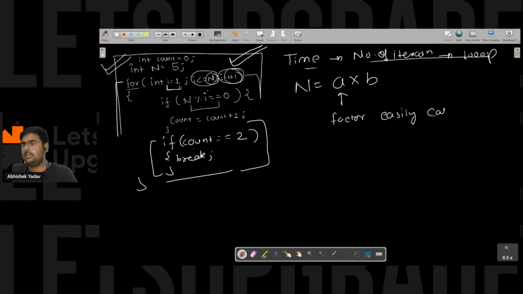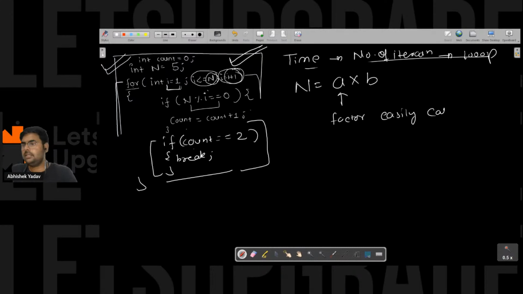Similarly, when the value of I is 2, I know 2 is a factor of 24. So if 2 is a factor of 24, I also know that 12 is also a factor of 24 by this formula, right, everyone? If I know 3 is a factor of 24, yes, 3 8s are 24, so I can easily calculate the next factor, that is 8. Similarly, 4 is a factor of 24, I can calculate the next factor, that is 6, since 4 6s are 24.